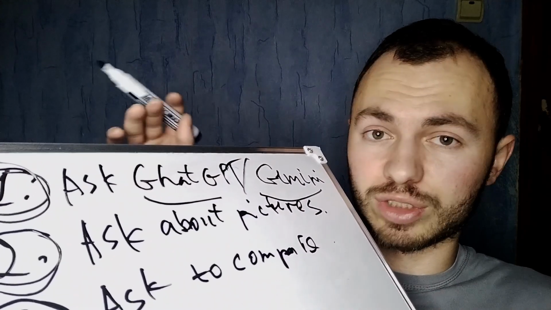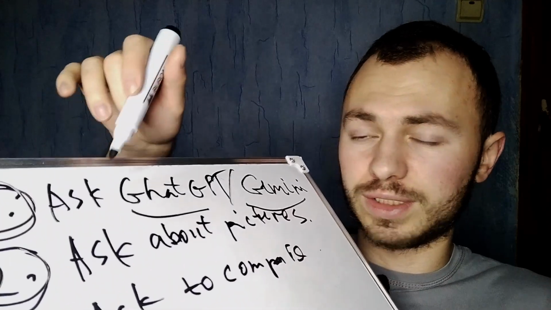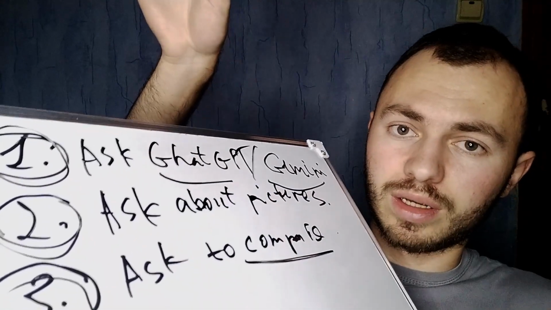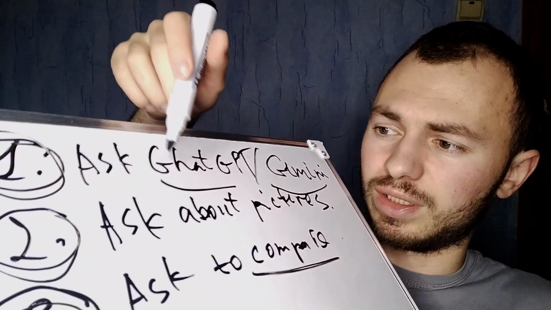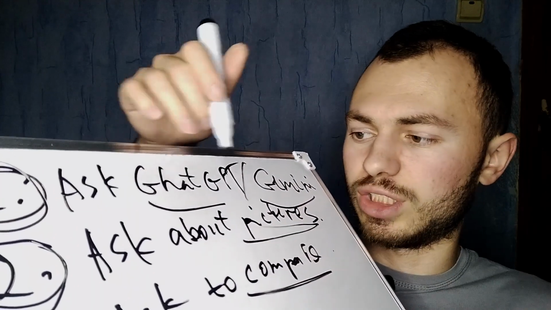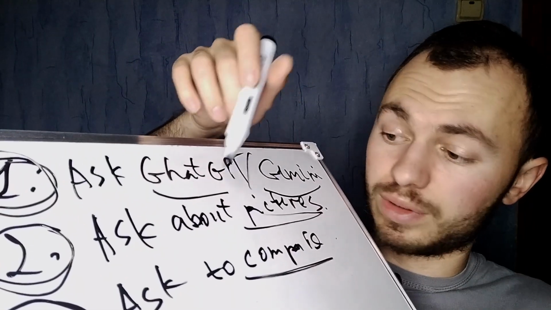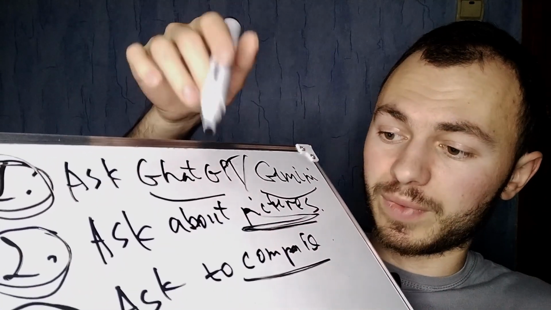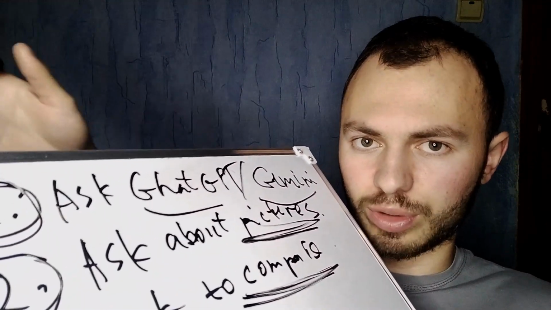You can really increase your speed very high, because you don't need to look through a lot of books to find this information, or to compare things, or to ask about something and have it explained. You can just ask ChatGPT or Gemini, and it will very quickly explain it to you. If you want, you can ask about pictures to imagine this, and ask to compare these things, or a lot of other things.